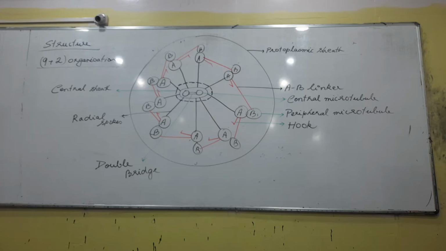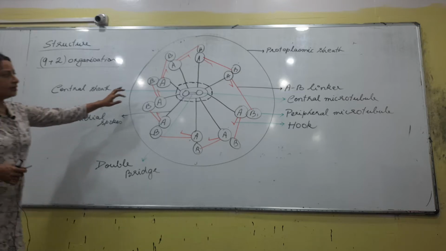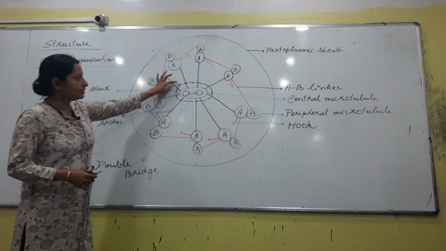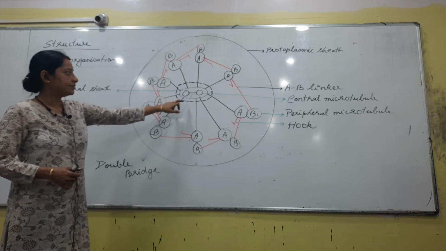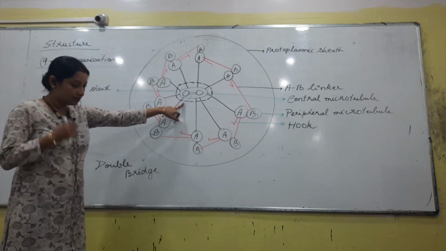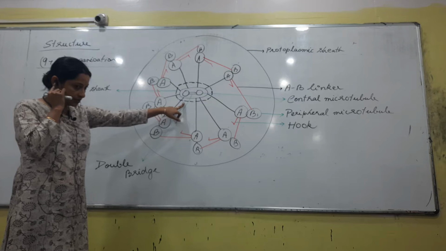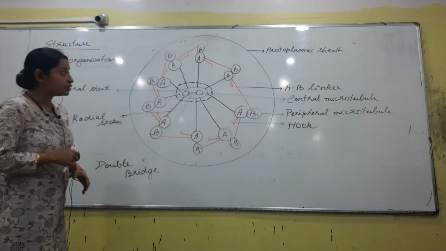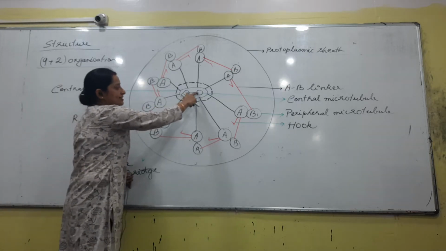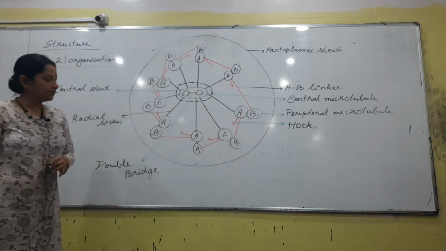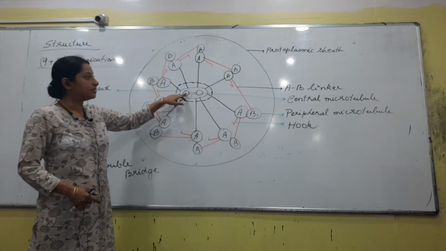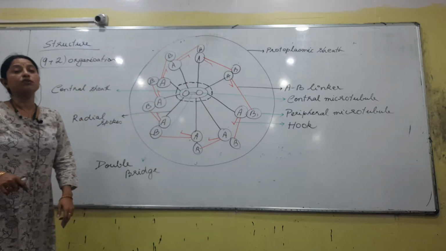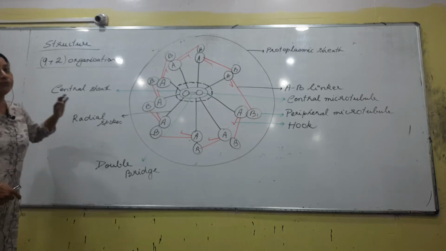This is the outer layer. These two in the center are the central microtubules. This is a central microtubule, this is also a central microtubule. We have two central microtubules, and so we have this arrangement, 9+2.